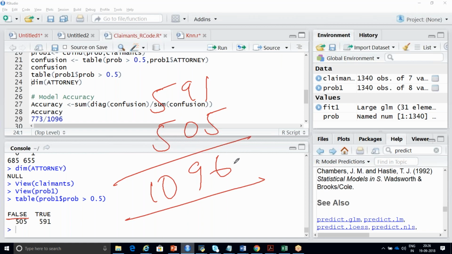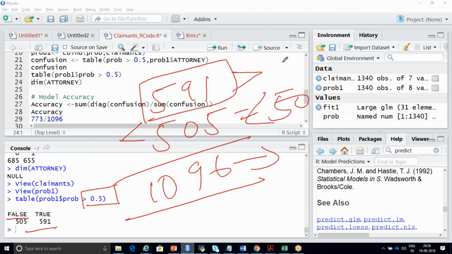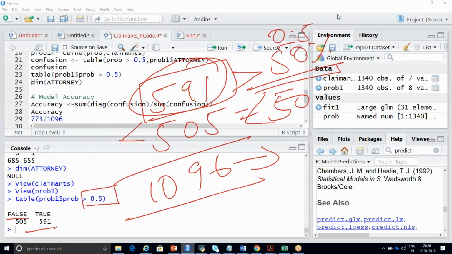Of these, 505 are less than 50% probability, and in 591 cases it is true, meaning greater than 50% probability, that is 0.5.